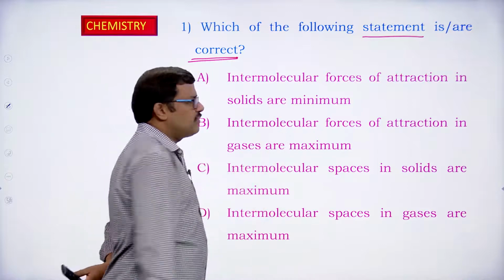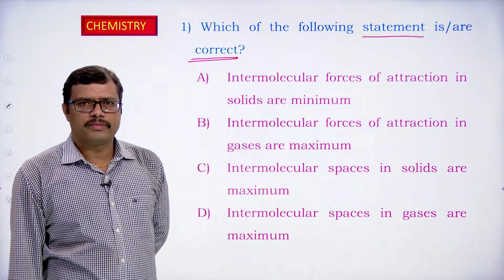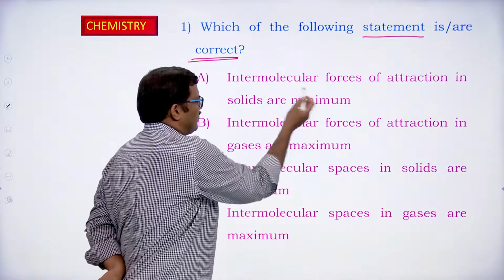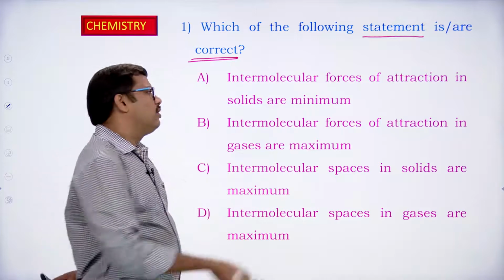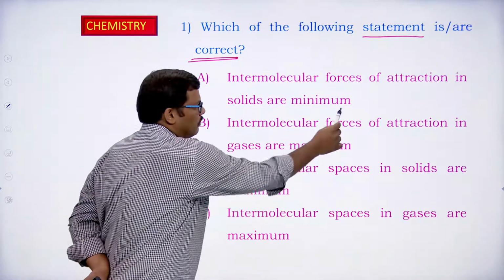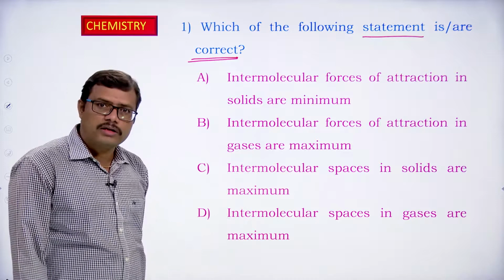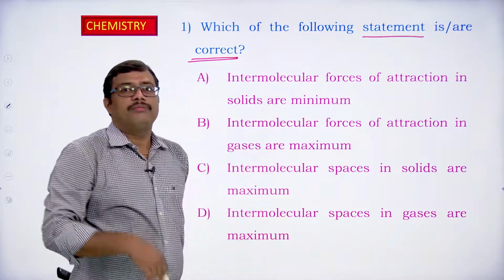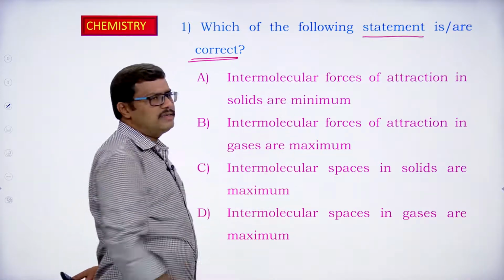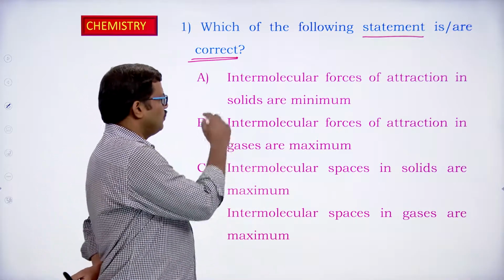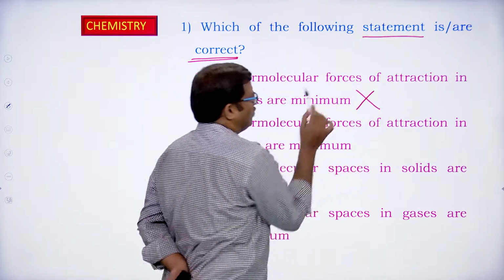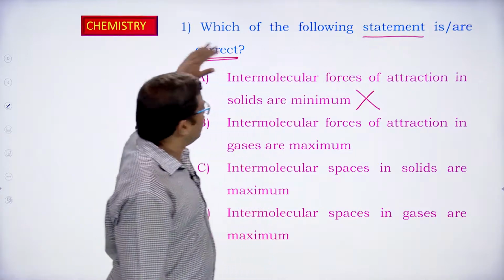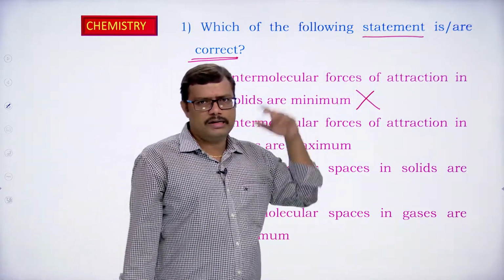Actually, what should be the intermolecular forces of attraction in the case of solids? Yes, it should be maximum. So the intermolecular forces of attraction in solids are maximum actually, but they have given it as minimum. The first statement is a wrong statement. What we have to choose is the statement which is correct. So the first option is the wrong option.